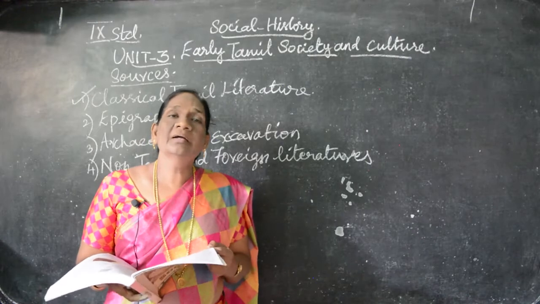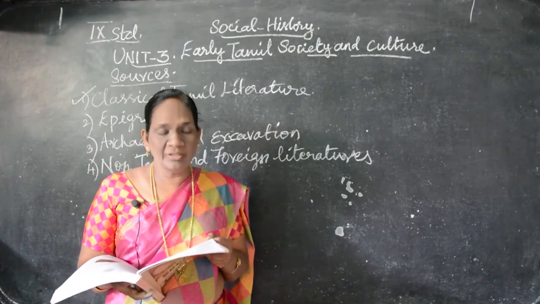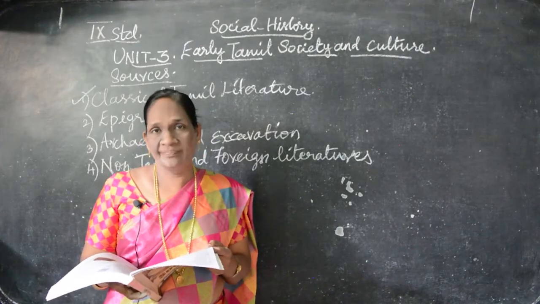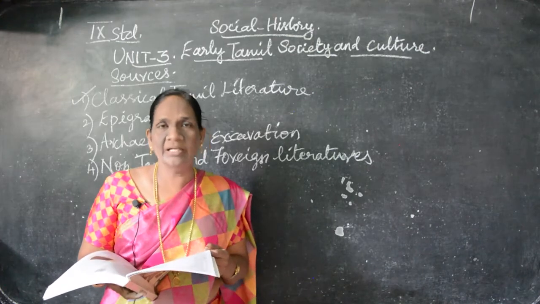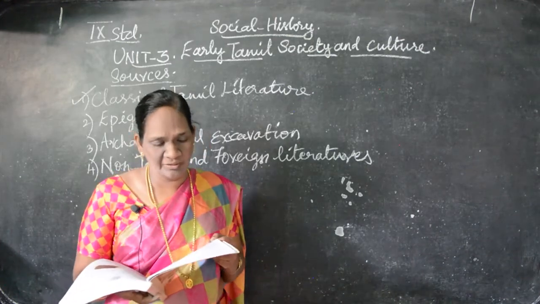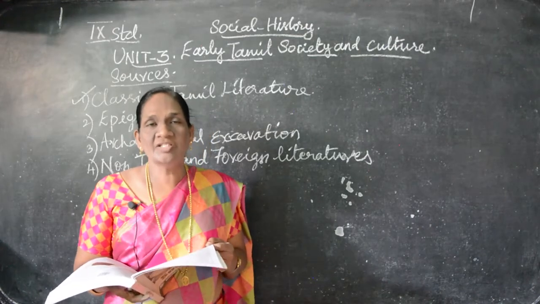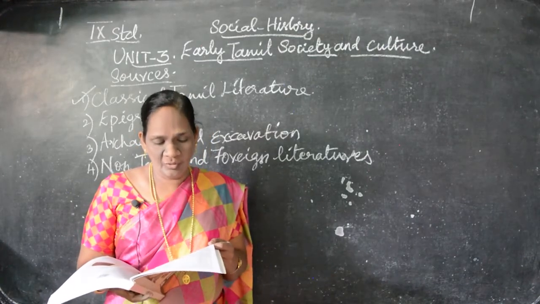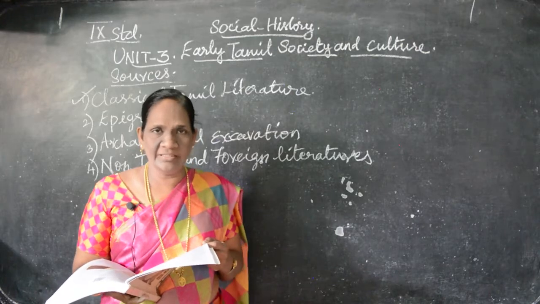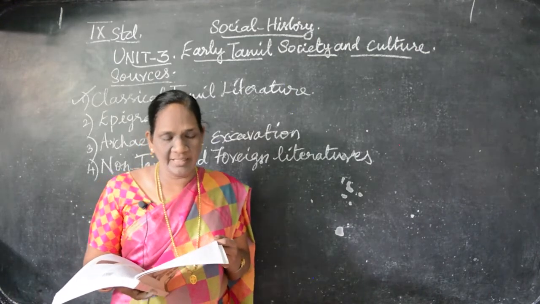And next one we can know about the 5 great epics. காப்பியங்கள் சொல்கிறோம்ல தமிழில், the 5 great epics. What are the 5 great epics? சிலப்பதிகாரம், மணிமேகலை, சீவக சிந்தாமணி, குண்டலகேசி and வளையாபதி. These are all the 5 great epics.